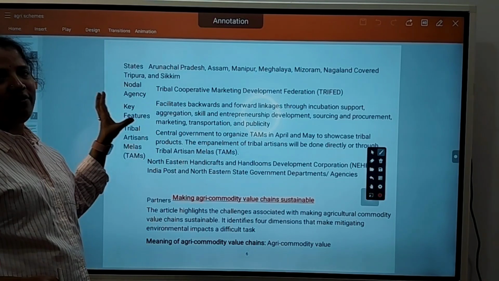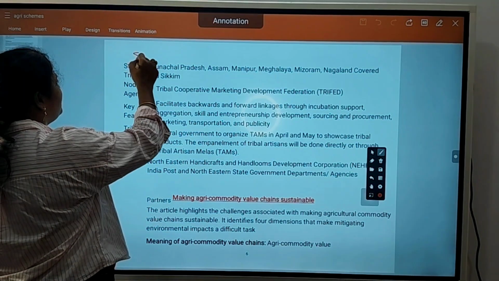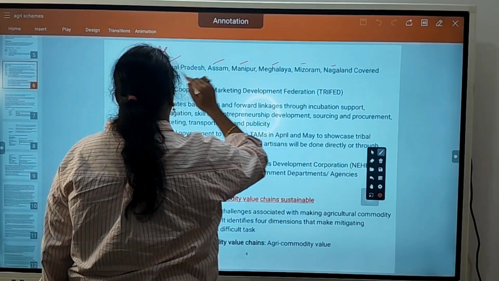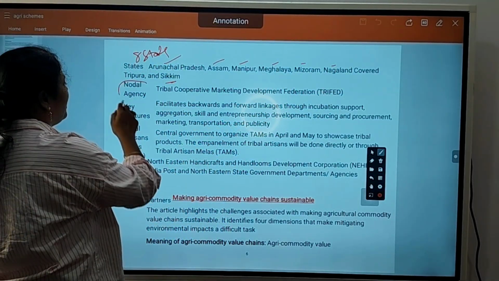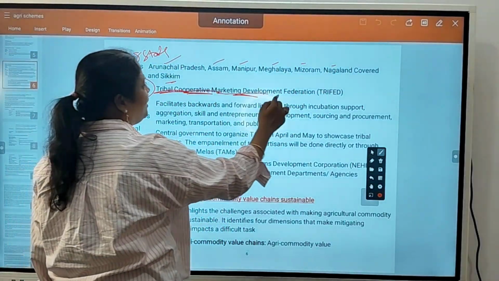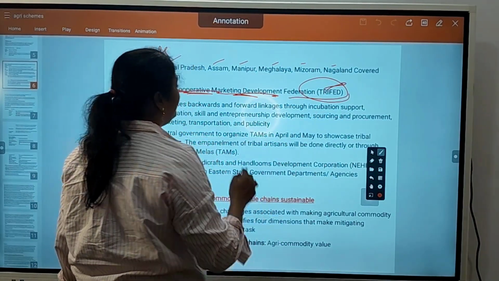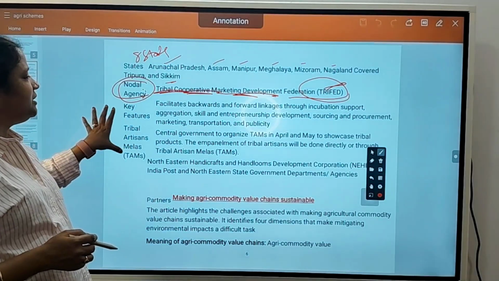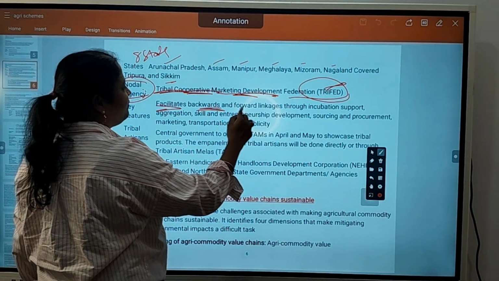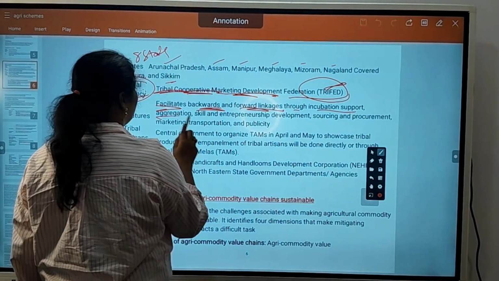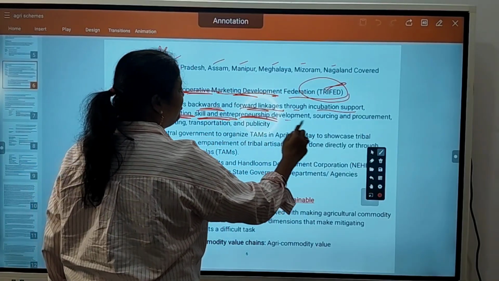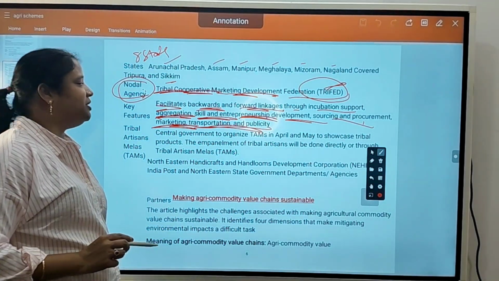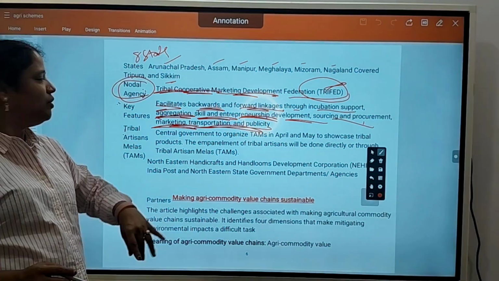What are the states covered in this scheme? There are 8 states of Northeast: Arunachal Pradesh, Assam, Manipur, Meghalaya, Mizoram, Nagaland. Okay, so the nodal agency is Tribal Cooperative Marketing Development Federation, TriFed. That is the nodal agency working under this scheme. What are the key features? They facilitate backward and forward linkages through incubation support, aggregation, skills, entrepreneurship development, sourcing, procurement, marketing, transportation, and publicity. In all these things, they will give support.